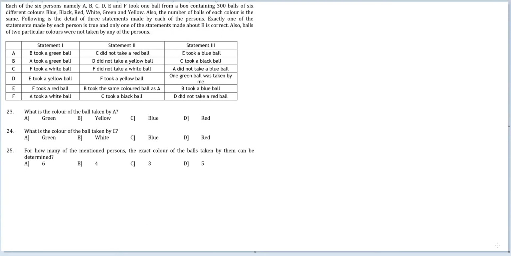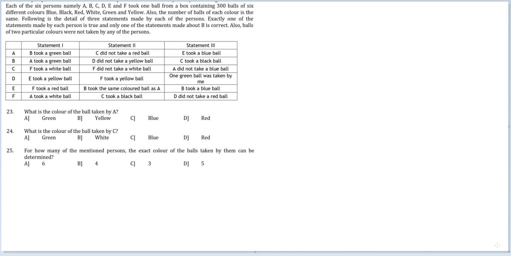Let's look at this question. Each of the six persons, namely A, B, C, D, E, and F, took one ball from a box containing 300 balls of six different colors: blue, black, red, white, green, and yellow. Also, the number of balls of each color is the same. So, there are precisely 50 balls of each color.